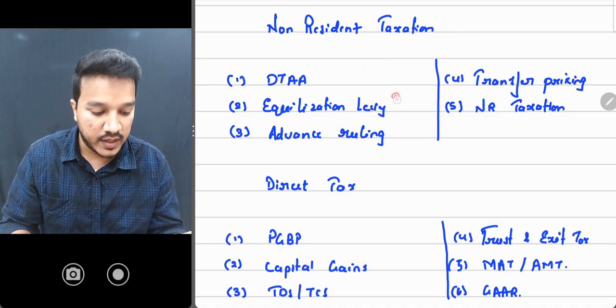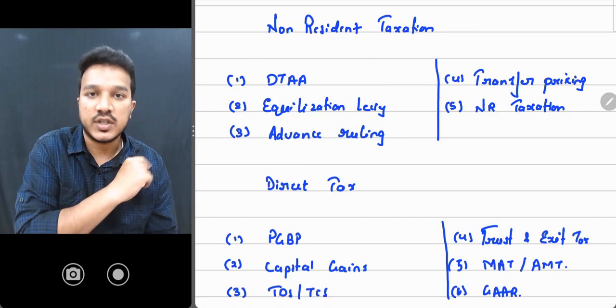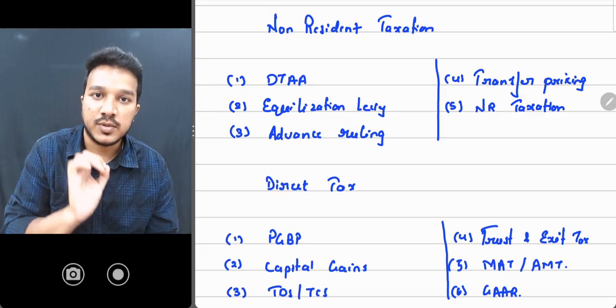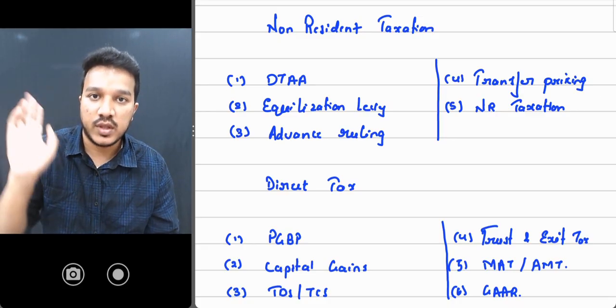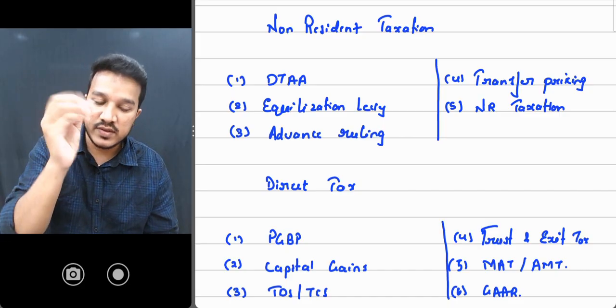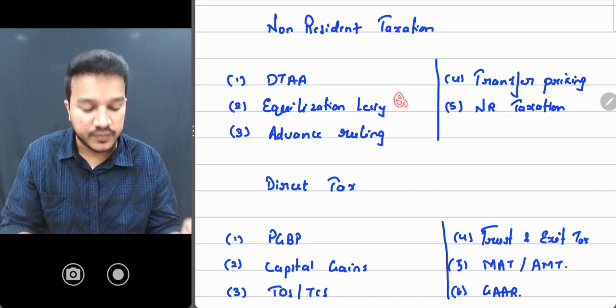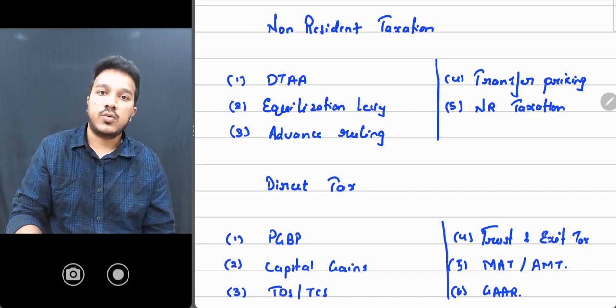Then next, go for equalization levy. In equalization levy, a little portion has been removed. Now what is there is deducting 6% TDS if the amount is more than 1 lakh. That much only. Equalization levy is that much only. Now do a question in equalization levy and then go back and do the provision.